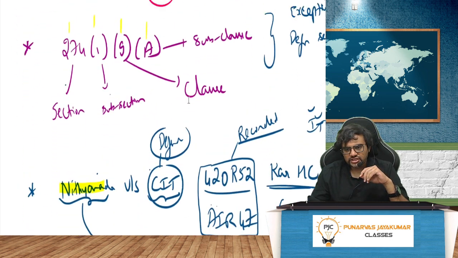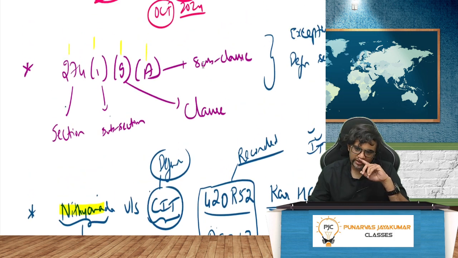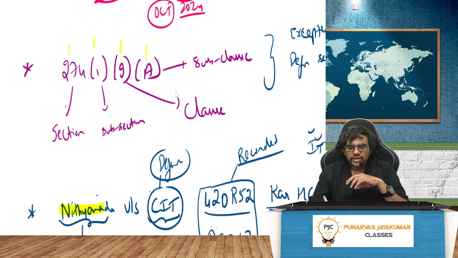Any section, if I have to read, for example 274 1GA, how do I read this in the Bare Act? 274 will be called section. This is called what? Subsection. And this G is called a clause. And this A is called a subclause.